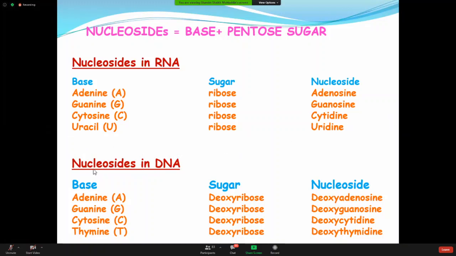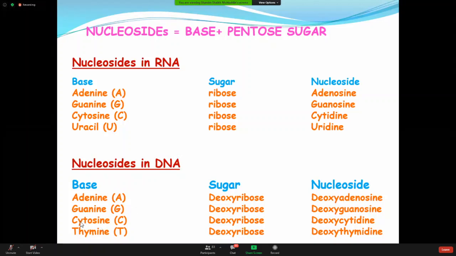Now, what are the nucleosides in DNA? Just change the names like that. Adenine, the sugar part will be deoxyribose because I am talking about the molecules of DNA. The nucleoside is deoxyadenosine. Guanine, deoxyribose, nucleoside deoxyguanosine.